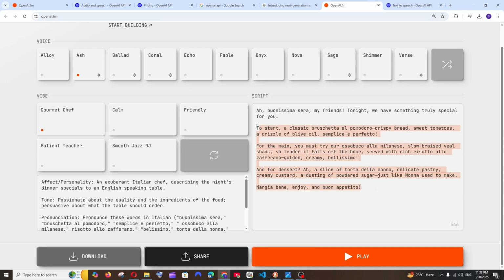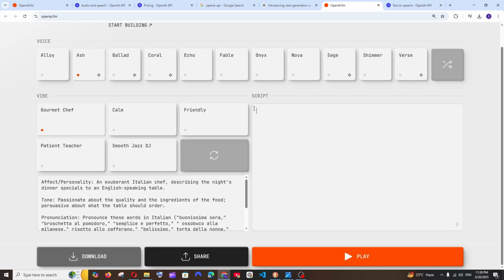And in case you want to edit the script, you can also do that. You can just edit this and you can just play it. Hello, my friends. And that still sounds Italian because of our instructions that we have given over here. And apart from that, we are having the share option, and you can also download it.